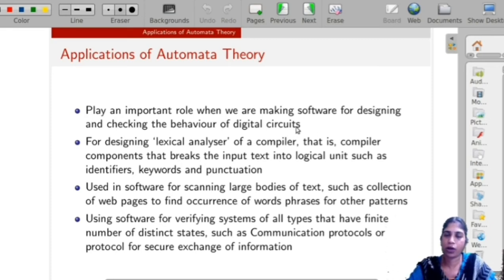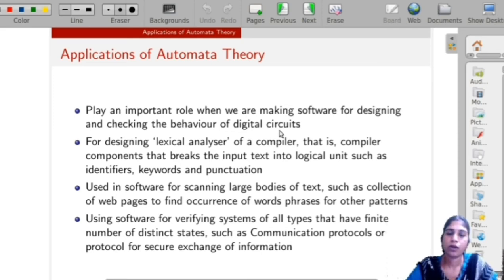For example, in the case of a counter, suppose a counter that counts from 0 to 10. First it is in the state 0, then it goes to the state 1, then state 2, like that it goes to the state 10. That means there is a transition from one state to another state. Like that in every digital circuit there is a transition. So automata theory plays a very important role in designing and checking the behavior of the digital circuit.